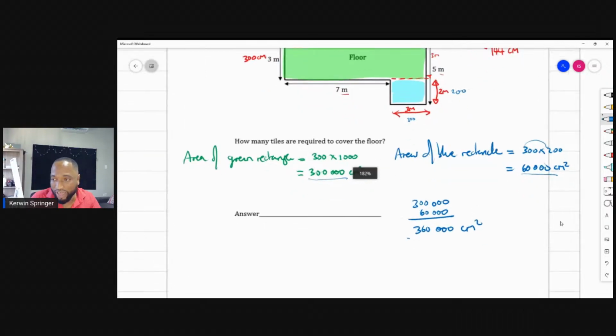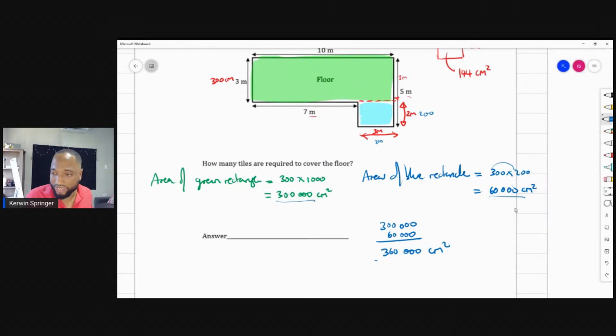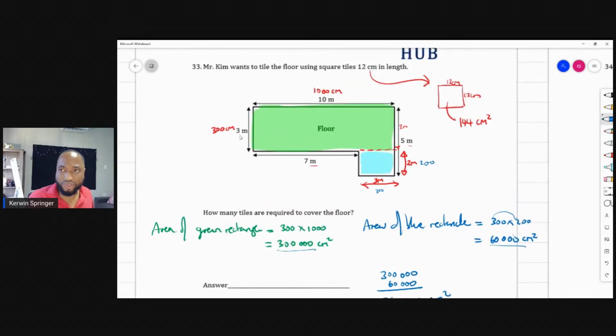So if I want to find out, class, how many 144 centimeters squared tiles can fit in 360,000 centimeters squared, which is the area of the whole floor, all I need to do is divide. Wait, how will you get 25? It's not 25. It's not 25 at all.